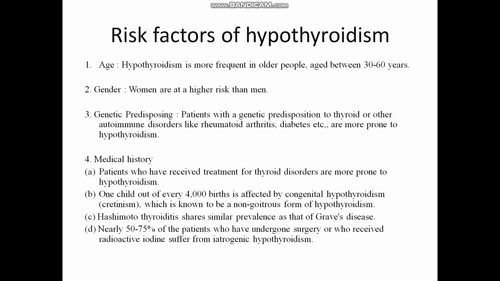Hashimoto thyroiditis shares a similar prevalence with Graves' disease, and nearly 50 to 70% of patients who have undergone surgery or received radioactive iodine suffer from iatrogenic hypothyroidism.